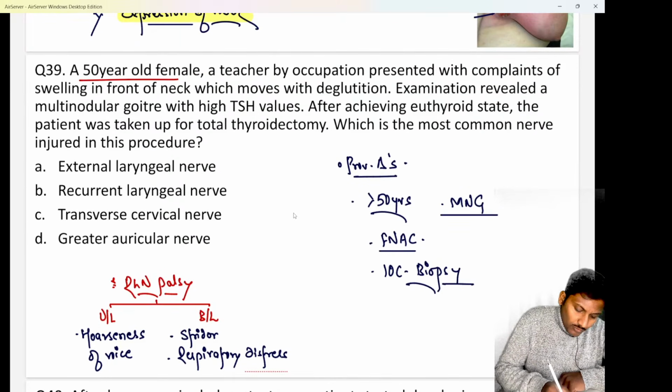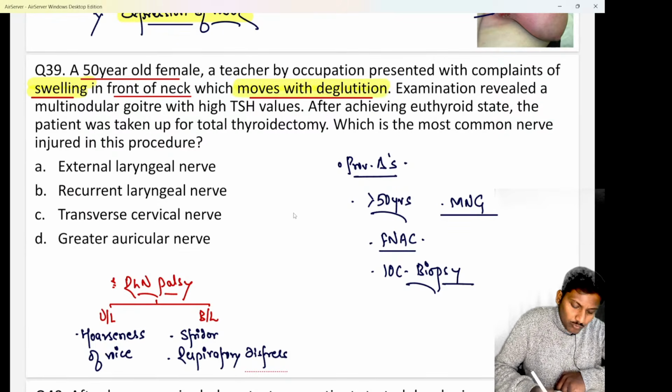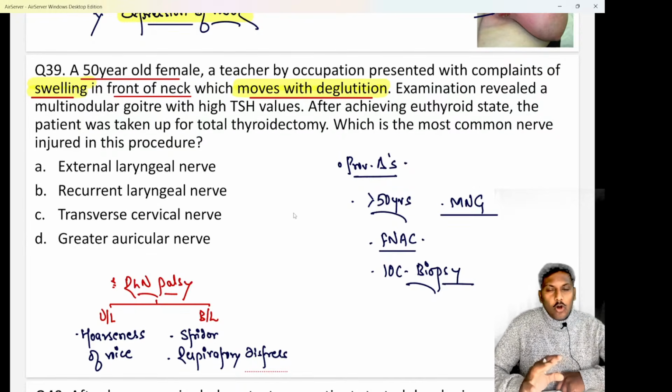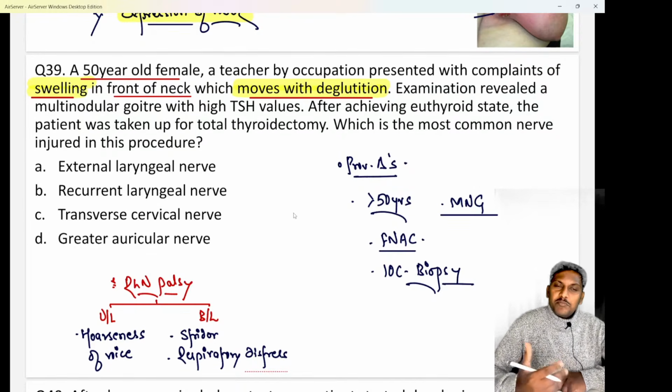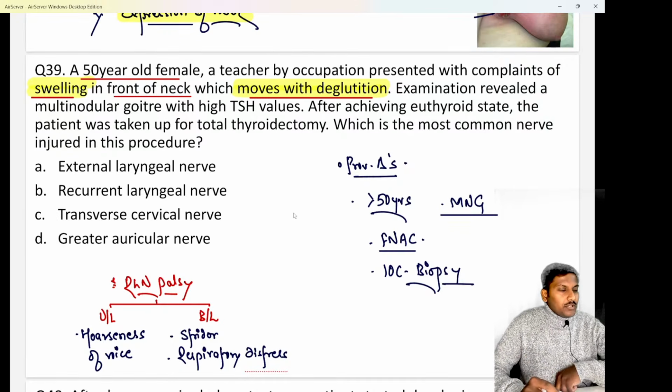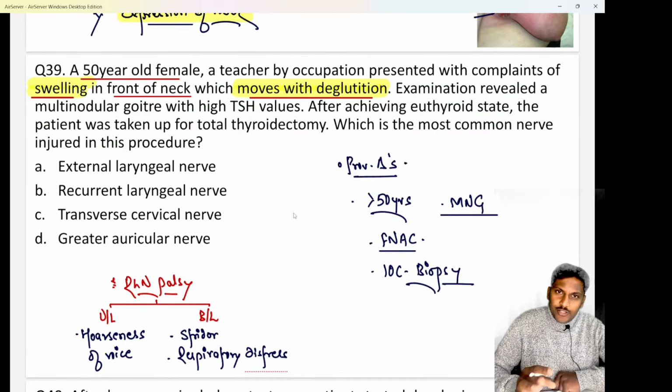Here there is a 50-year-old female who is a teacher by occupation presented with complaints of swelling in front of the neck. So obviously there is a midline neck swelling which is seen. Whereas they are saying this swelling moves with deglutition. We know all the swellings related to thyroid usually move with deglutition. All of them do not move with protrusion of tongue. With protrusion of tongue, only the thyroglossal cyst moves. But with deglutition or with swallowing, any swelling related to thyroid will move, beta. So it is a thyroid swelling because it is moving with swallowing or deglutition.